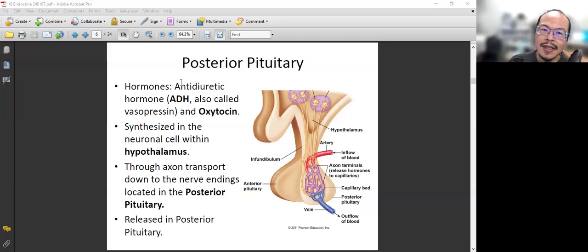What's the function? Anti means against, diuretic means urination, urine, right? And so it's against urination, it reduces your urine production.